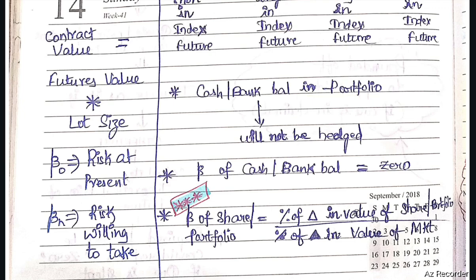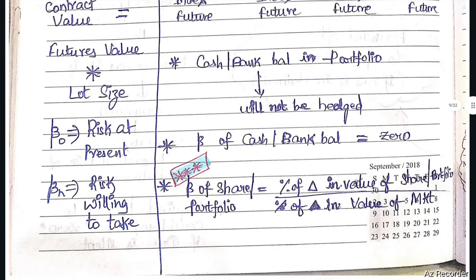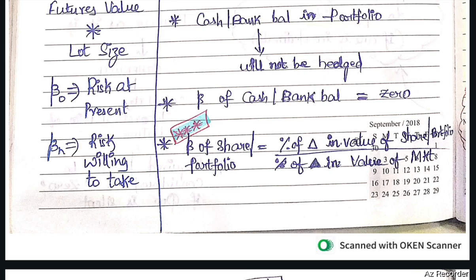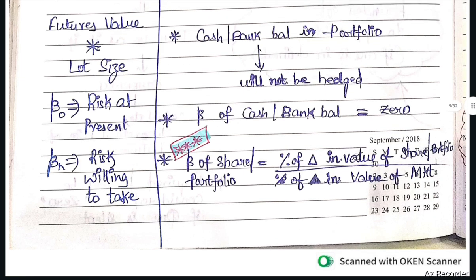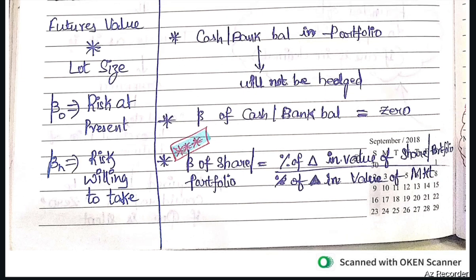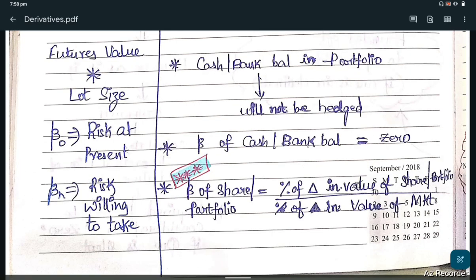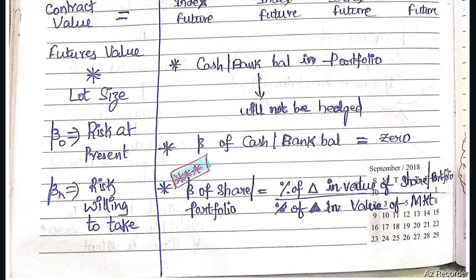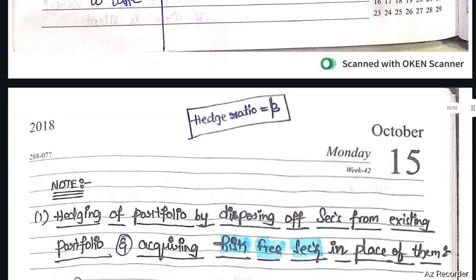The important point is that cash or bank balance in a portfolio will not be hedged. Beta of cash or bank balance equals 0. Beta of a share or portfolio equals percentage change in value of the share or portfolio divided by percentage change in value of the market. Hedge ratio means beta.